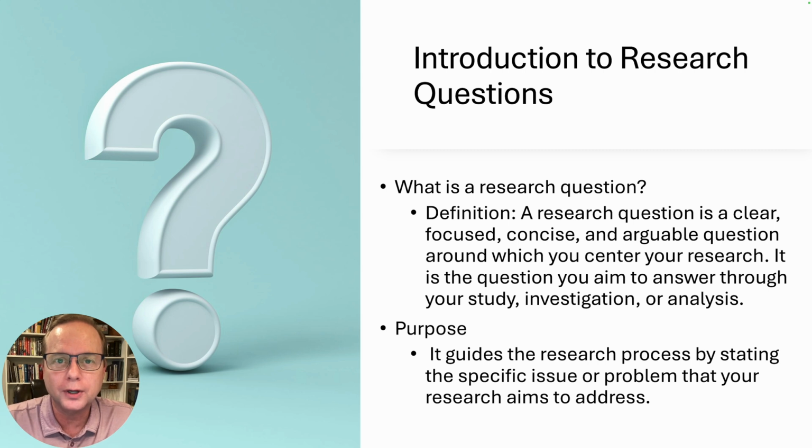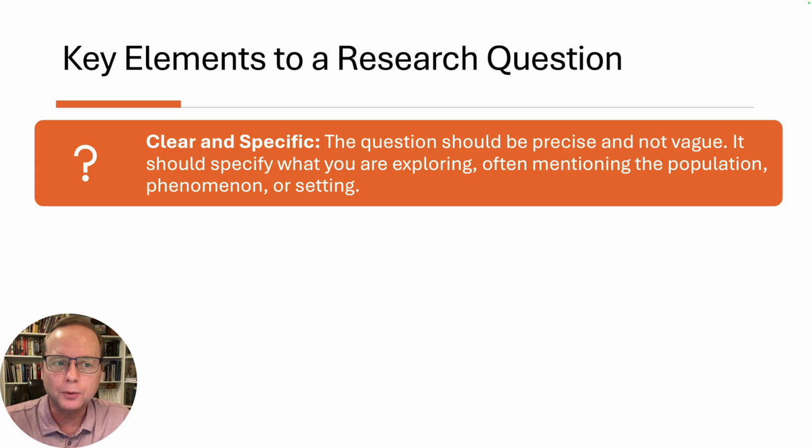Now, there are a couple of rules that we're going to have to follow as we try to guide our research. This research question, we're going to guide these, and it's really going to be nice. So here are a couple of helps, if you will, that are going to help guide us through this process. The first of which, number 1: it must be clear and it must be specific. We don't want it to be really vague, way too broad, so that we can't understand it at all. So clear and specific is the first one. I'm going to give you a couple of examples here in just a second.